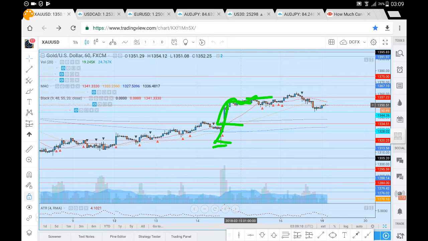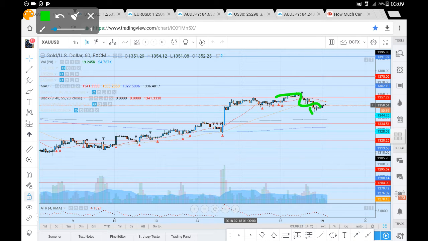1345. Had a move up towards that 1357. Had a brief consolidation beneath. Briefly broke above 1357 all the way up to 1360, from which we did see sell side momentum take us back down towards the 1344.26. So from 1344.26 we do appear to have found some support, and we do look poised for further upside